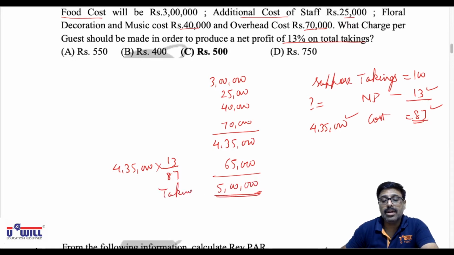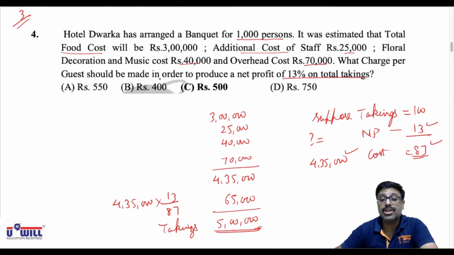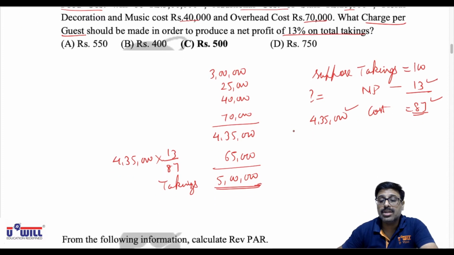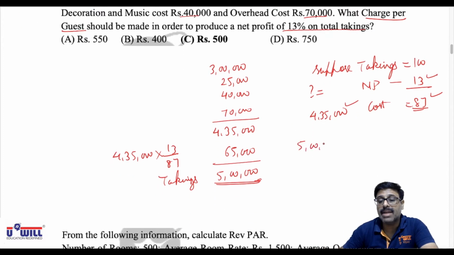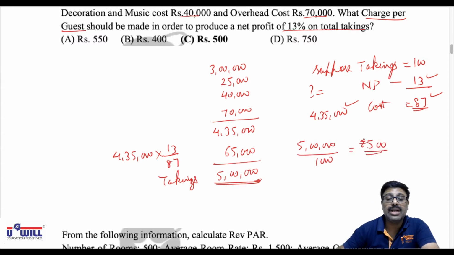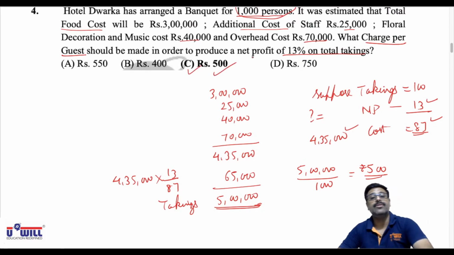Now what is asked in the question? Charge per guest. There are 1,000 persons going to come. So 5 lakhs divided by 1,000. How much will you charge per guest? 500 rupees. So your answer is option C, that is 500.